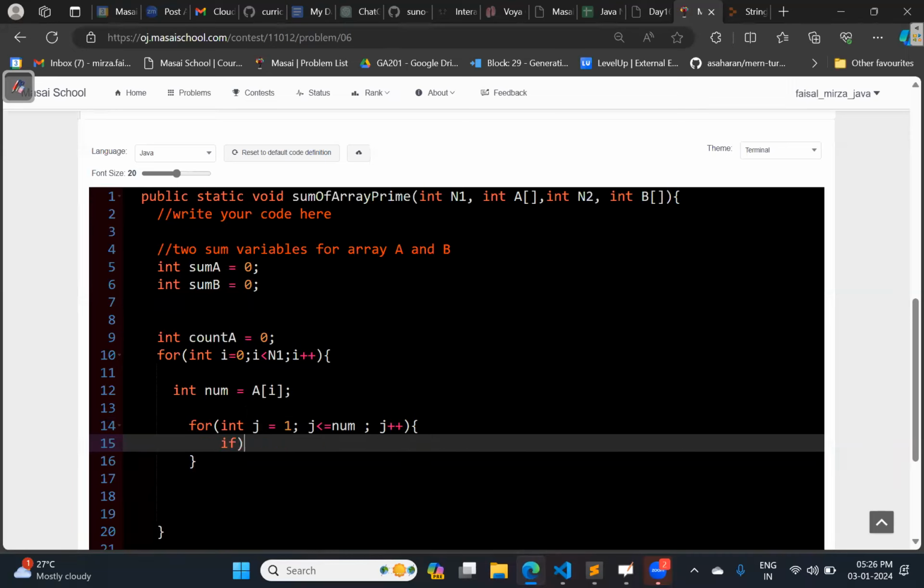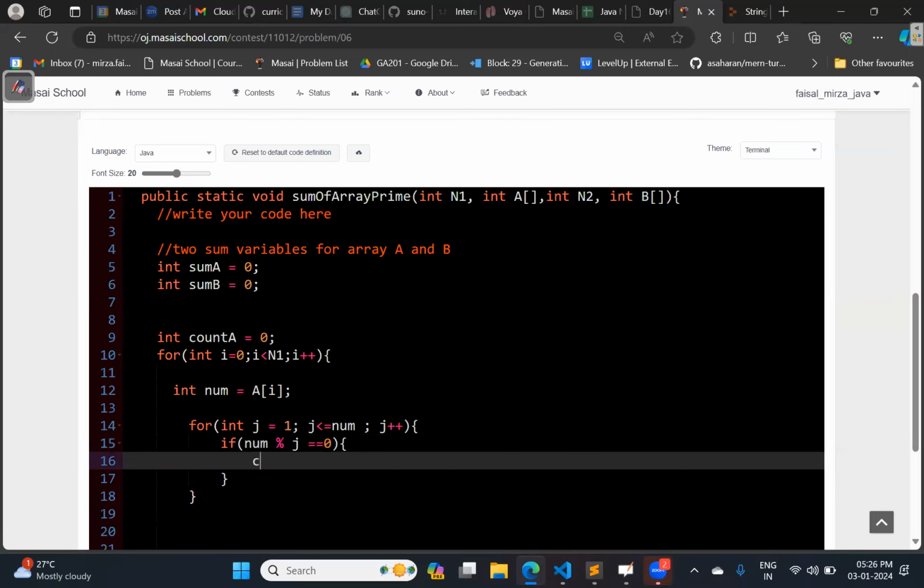Then now let's apply the condition of whether your number is divisible by the variable j, the numbers which are coming in the range. If this equals 0, then count of A plus plus.